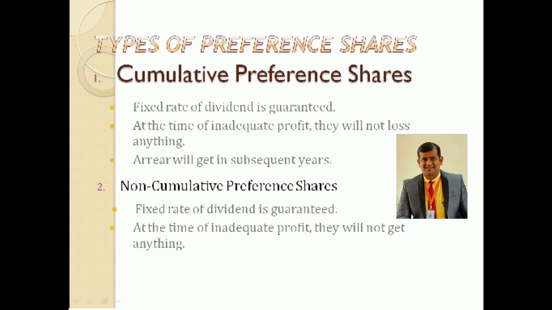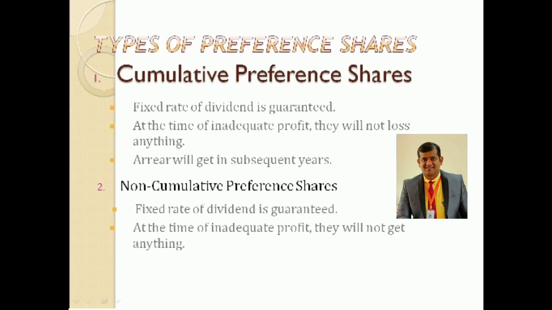So as I was telling, in case dividend is not declared because of inadequate profit, the right to dividend for that year does not lapse. That means they are not going to lose. Clear? In the case of cumulative preference shares, dividend not declared and paid gets accumulated, so that it may be paid out of profit of subsequent years. So that profit can be carried forward for the coming years, as arrears of dividend, before any dividend is paid to the equity shareholders.